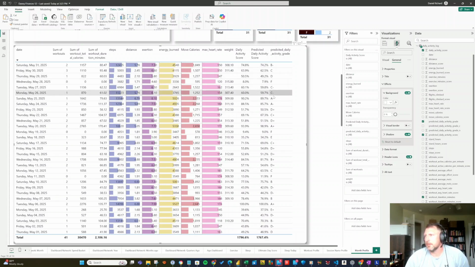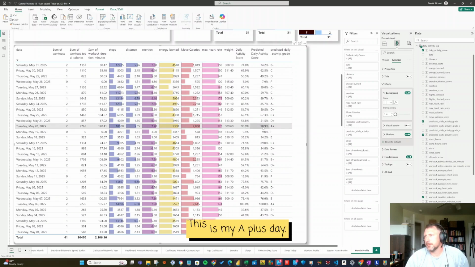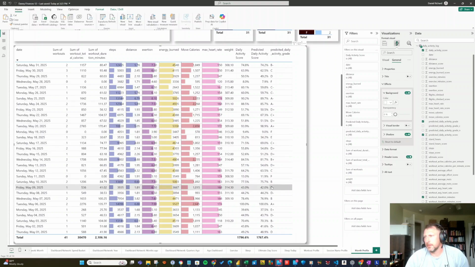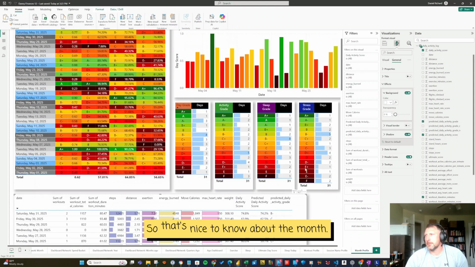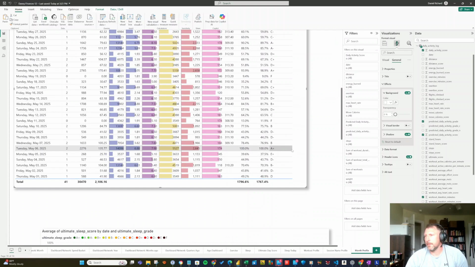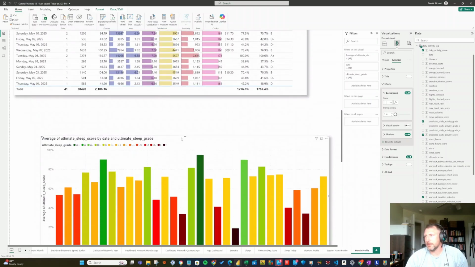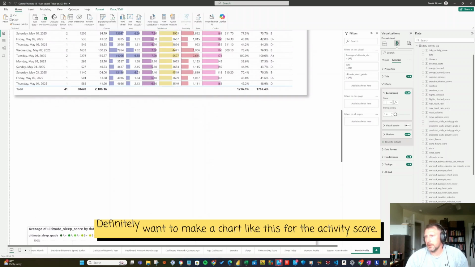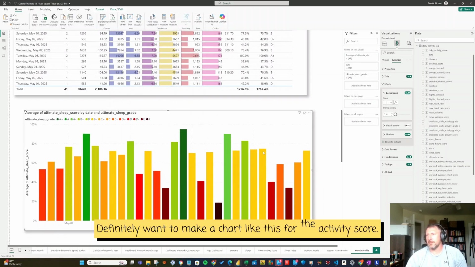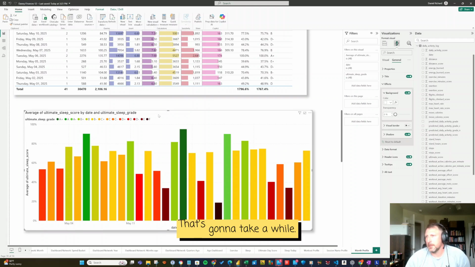So if I don't work out, I get a bad score. But it's hard to get a good score. This is my A plus day. So that's nice to know about the month. We're talking about activity right now, so definitely want to make a chart like this for the activity score. That's going to take a while.